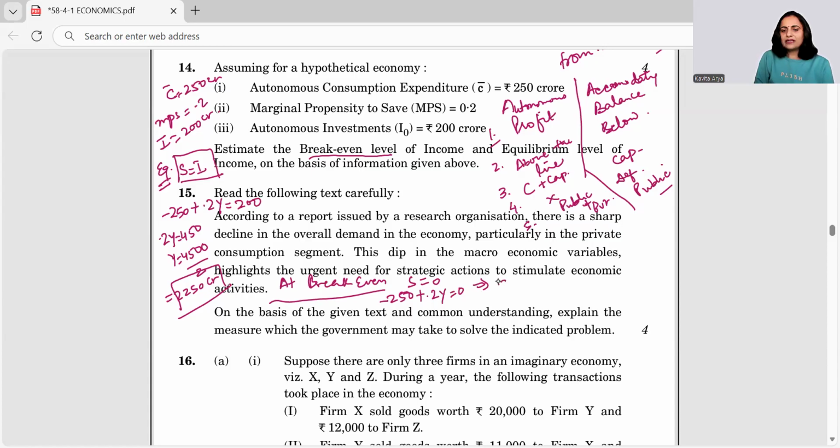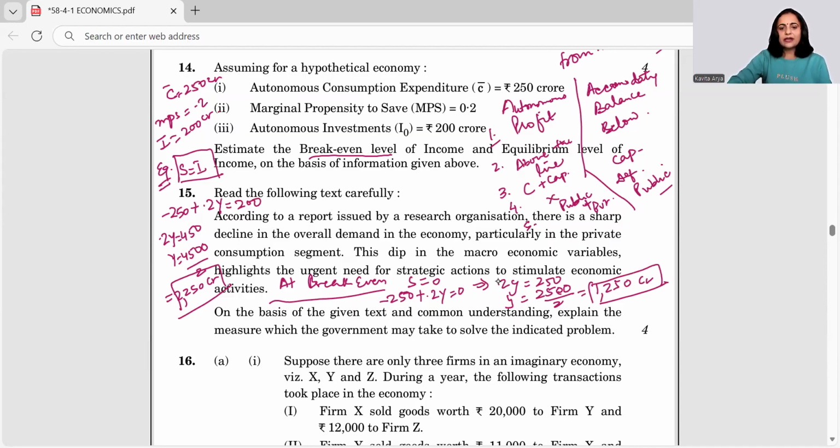This gives you 0.2 Y is equal to 250, and Y is equal to 250 divided by 2 multiplied by 10. So it comes out to be 1,250 crore. So my answers are 1,250 crores at break-even level and 2,250 crores at equilibrium level. With this, you would score 4 on 4.